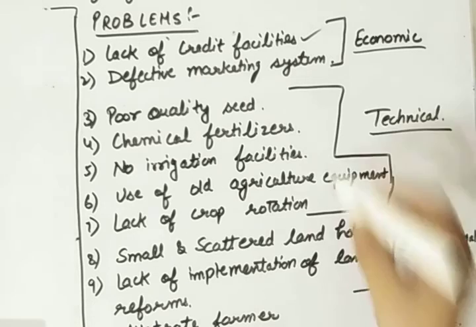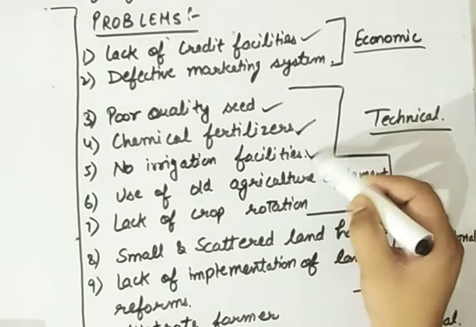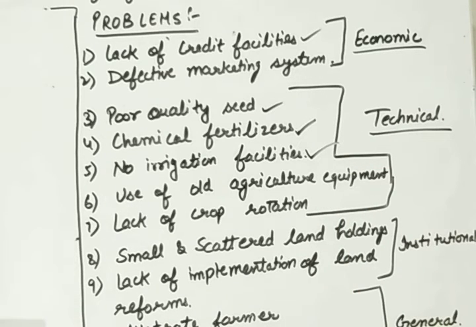Next, we are using chemical fertilizers in our agriculture, in our lands, that are somehow making our soil decay. Our soil will lose its fertilization capacity throughout the years. That is a very harmful thing for our soil. Next is we don't have much irrigation facilities. We haven't developed a good irrigation system in our country.